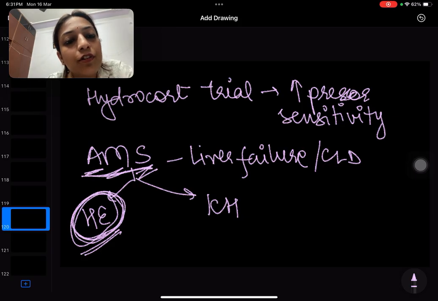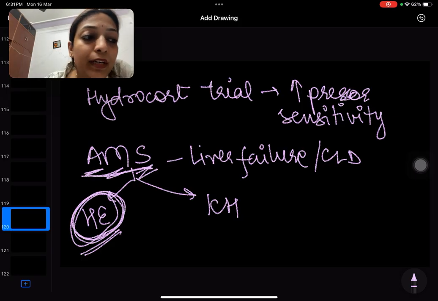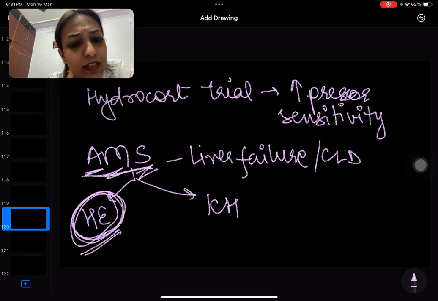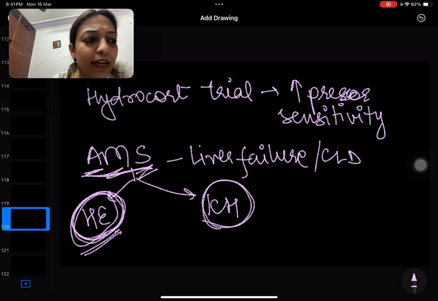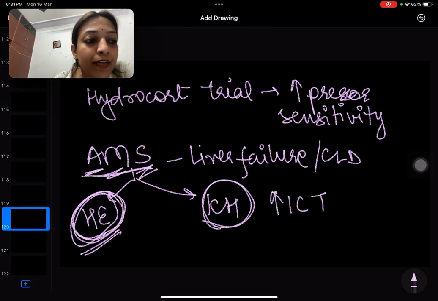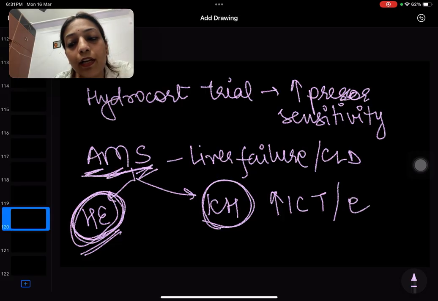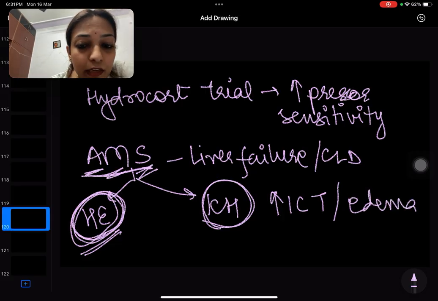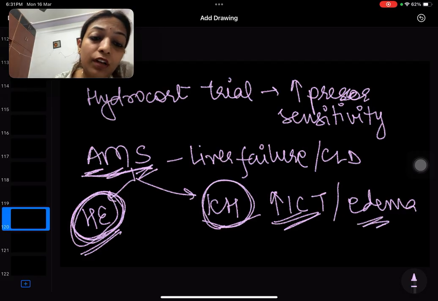Otherwise, if a patient with liver failure comes with altered mental status, drowsiness or anything else, first we have to rule out bleed, right? Or there can be increased intracranial tension, as told right now. Or there can be cerebral edema. So first we have to get a CT done and rule this out, and then only we have to think about HE, right?